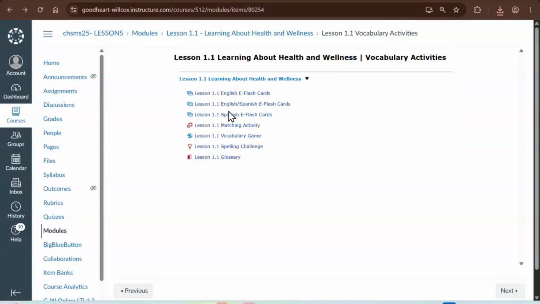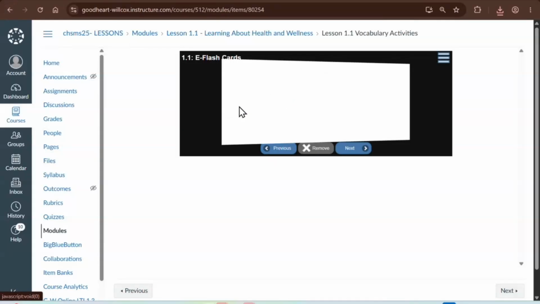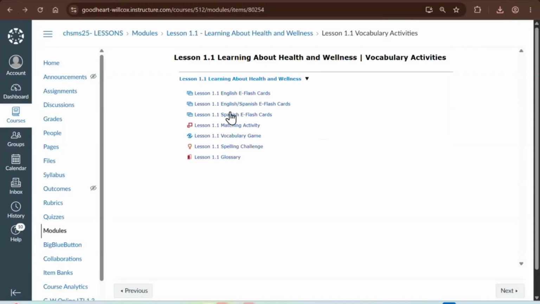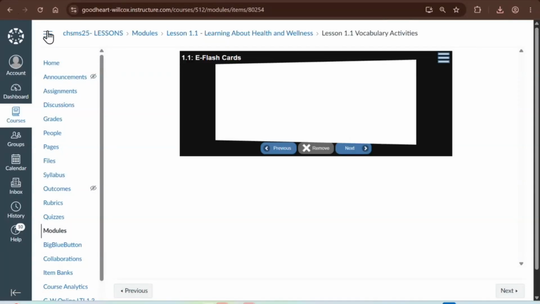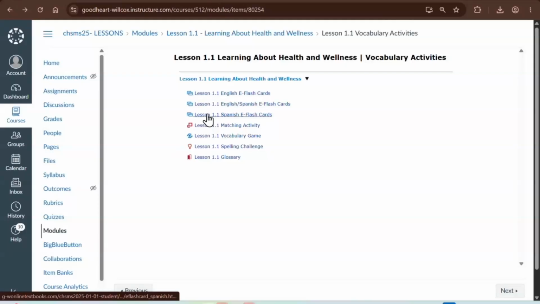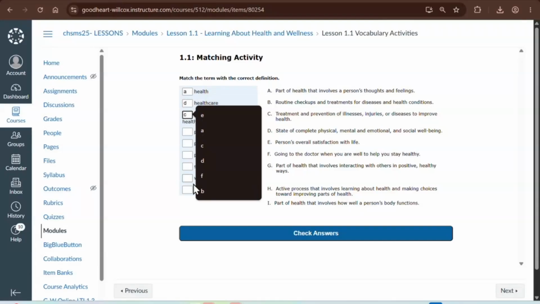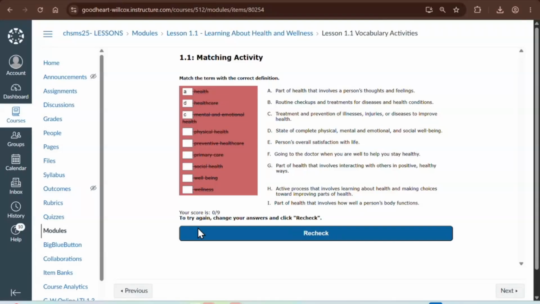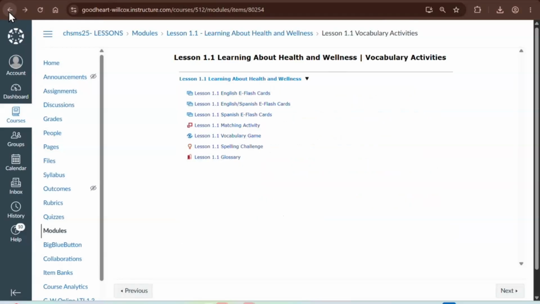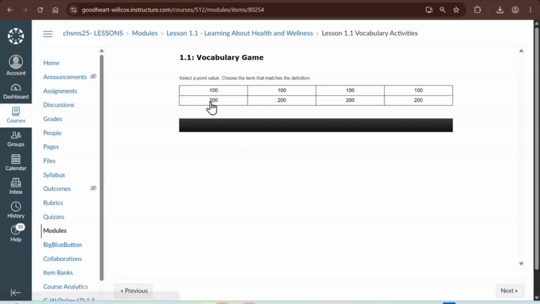So every lesson for middle and high does have English, English-Spanish, and full Spanish. So teachers, again, you're not going to get a notification that the student did it. It is just practice. All of these are actually just practice. So I'm just typing in a few answers. If I had gotten one right, one is green, the rest is red. And it does prompt the student to keep trying until they get them all right. So it's not going to send you a grade. It is just practice.